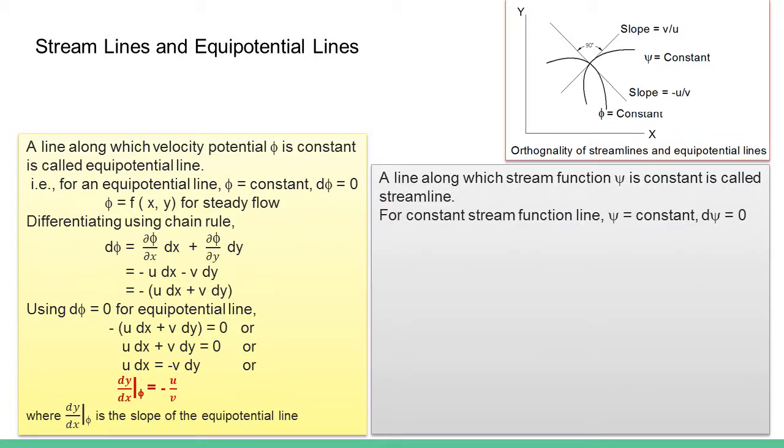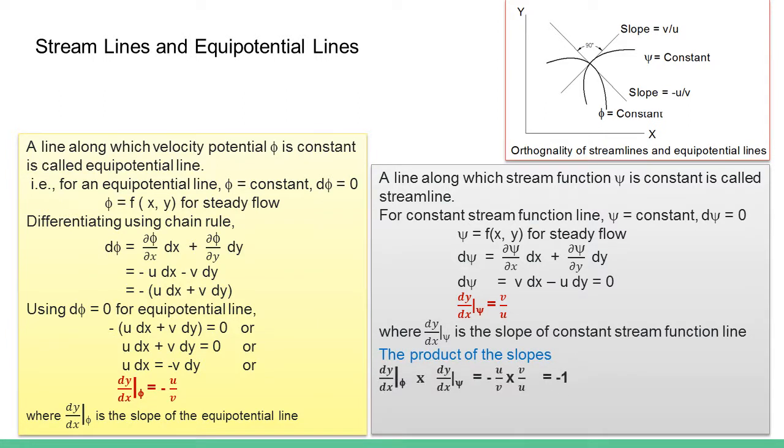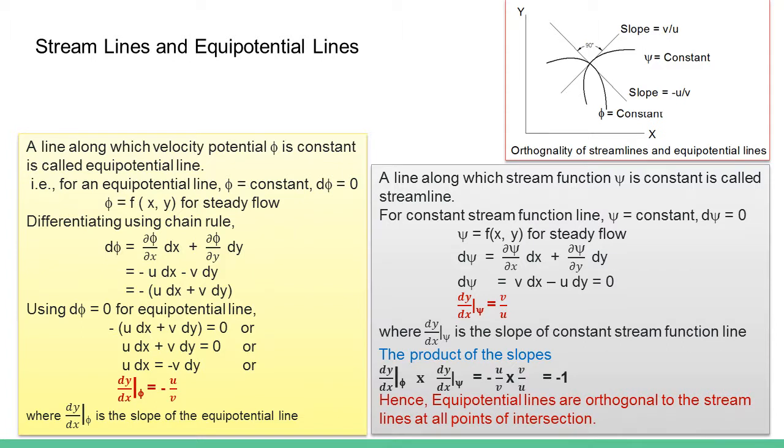Similarly, if you want to find out the slope for a streamline, that is a line along which stream function is constant, going through similar steps, dψ is 0, and from the definition applying the chain rule, finally we get the slope of the streamline as v by u. And if you find the product of these two slopes, we end up with minus 1. From analytical geometry, we know that if the product of the slopes of two different curves is equal to minus 1, at the point of intersection they are orthogonal to each other. That's the proof.